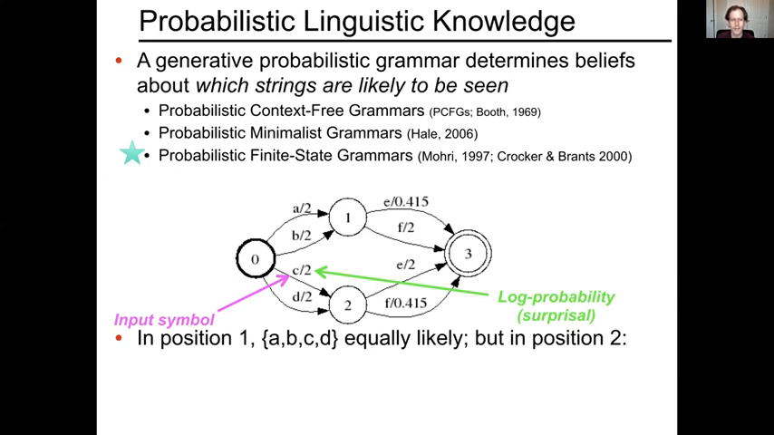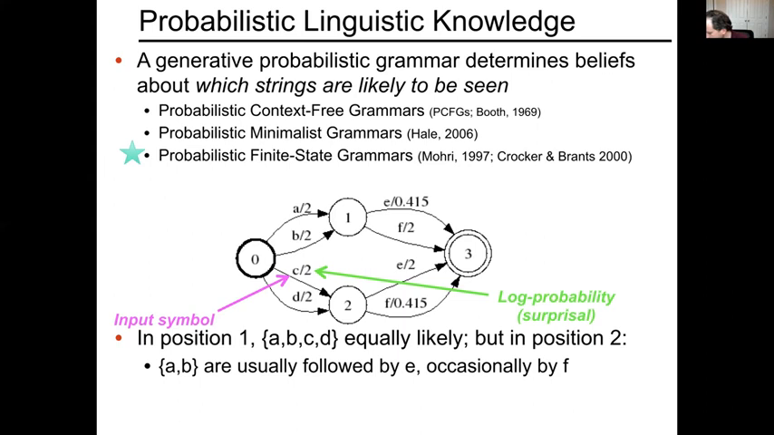In this automaton, in position 1, the first transition that you would have from the initial state, you could have any of A through D. They all have negative log probability in base 2 of 2, so that's 1/4 probability, so they're all equally likely. But now in position 2, things get a little more interesting. If I saw A or B first, then I'm in state 1. And if I am, then the lowest surprisal thing to have happen next is that I would see E. I might also see F.